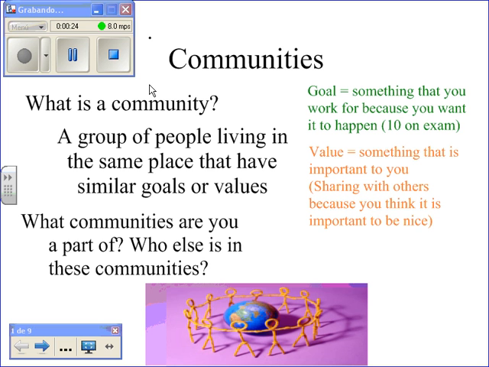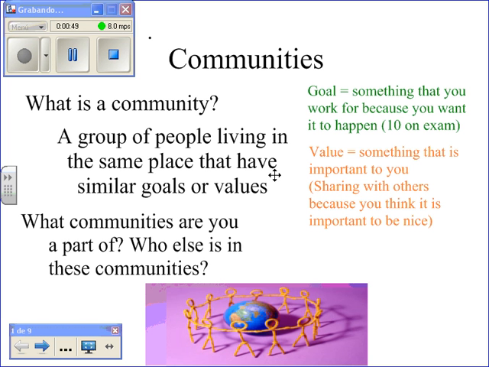So, a goal is something that you work for because you want it to happen. For example, if you want a 10 on the exam, then you will study really hard. A value is something that's important to you. So, for example, if it's important to you to be nice to people and to make other people happy, then you'll probably share with others.